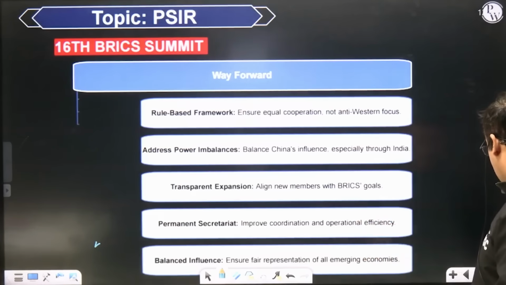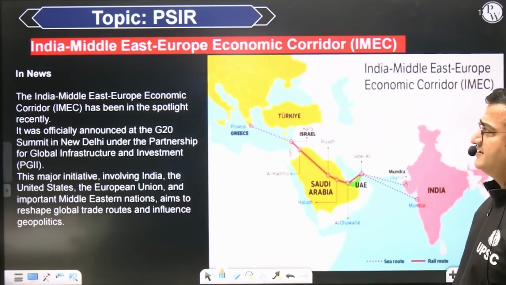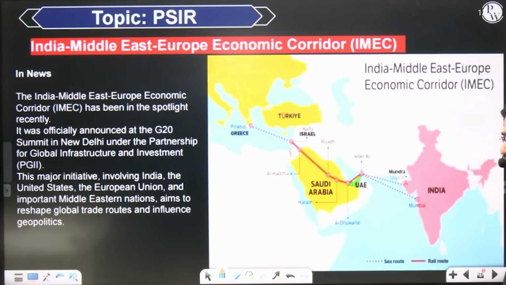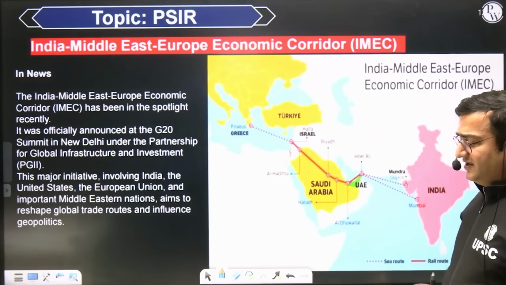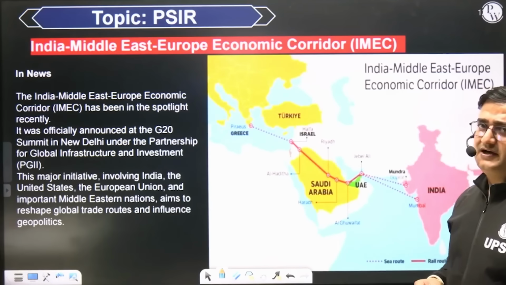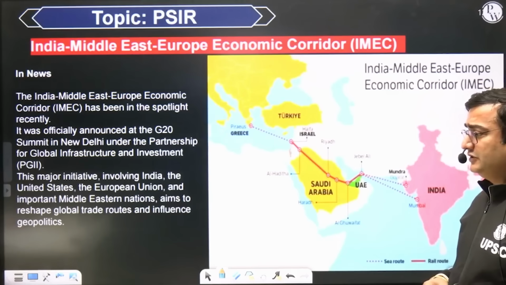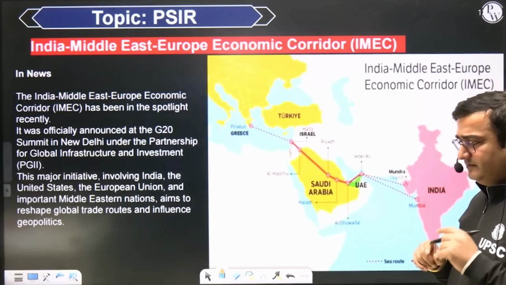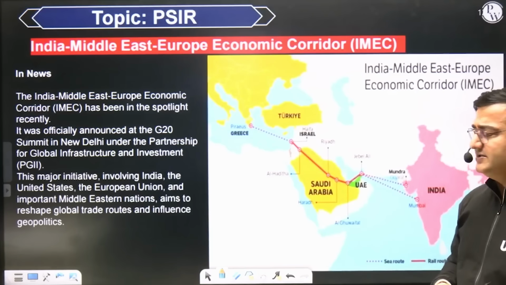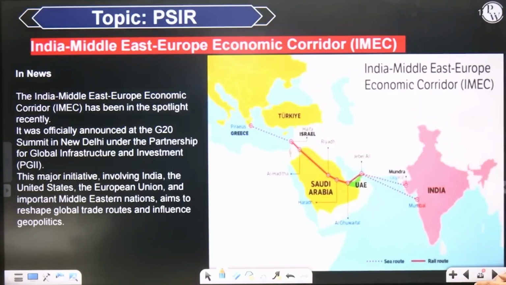So now let us discuss another important topic, that is India and Middle Eastern Economic Corridor. This is one important topic. This India, Middle East and Europe Economic Corridor is going to completely transform this entire region. It is also being considered as an answer to China's Belt and Road Initiative, that is China's One Road, One Belt. So it will start at Mundra or Mumbai port.